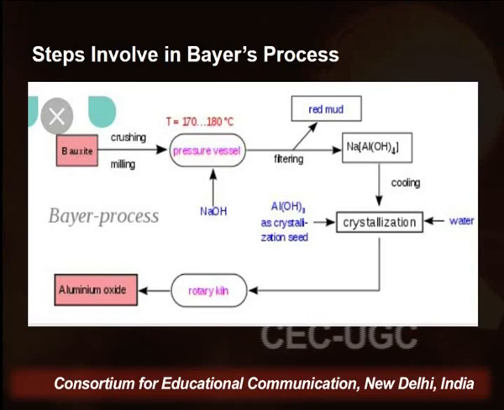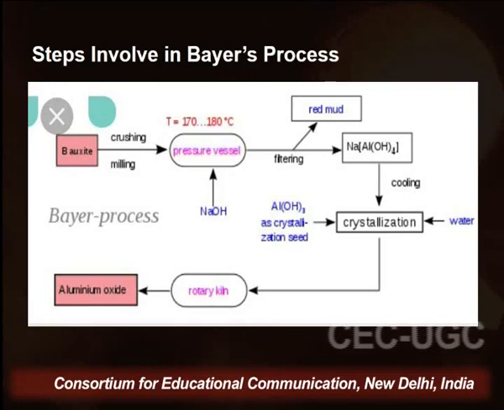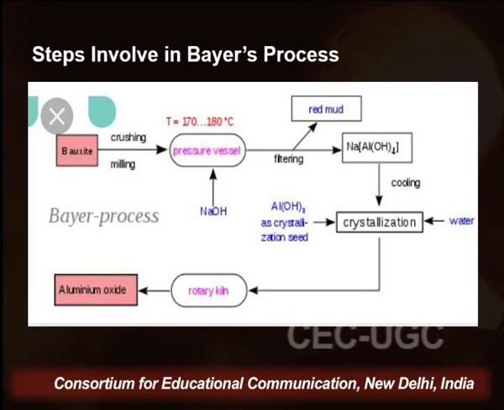On cooling we get a crystallized form of aluminum hydroxide. So we also call it aluminum crystallization sheets. So that aluminum hydroxide, when heated at strong temperature, we get alumina. That alumina, which contains around 90% of aluminum, undergoes the Hall-Héroult process.